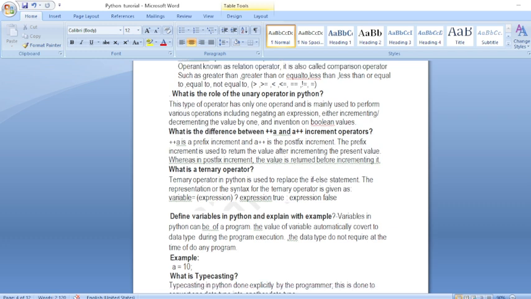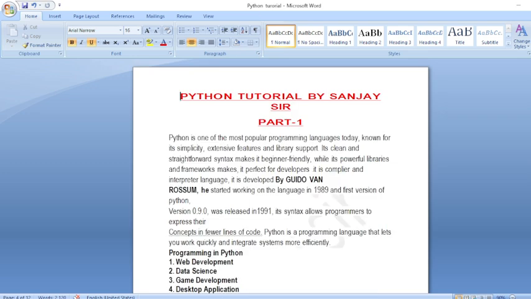Next is the unary operator. It has one operand. Here are increment and decrement. There are two types of unary operators: A plus plus or plus plus A, or B plus plus. Here A plus plus is a postfix and plus plus A is a prefix. There is one operand. After the operation, A plus plus means A = A + 1, then it is stored in A. When there is a single operand operation, at that time you use the unary operator.